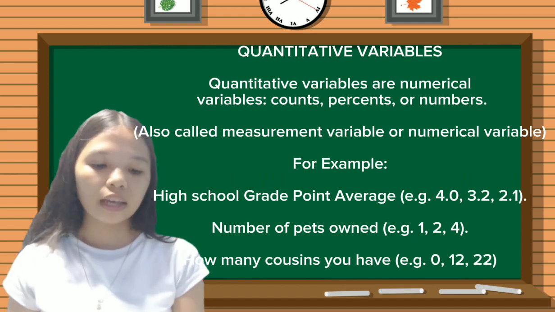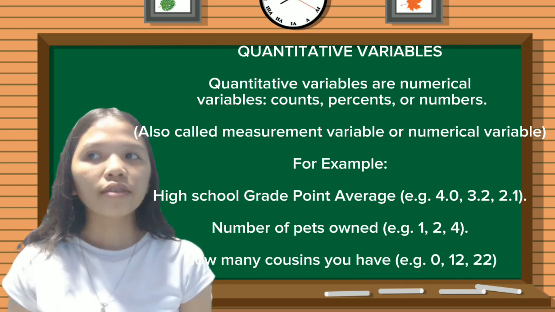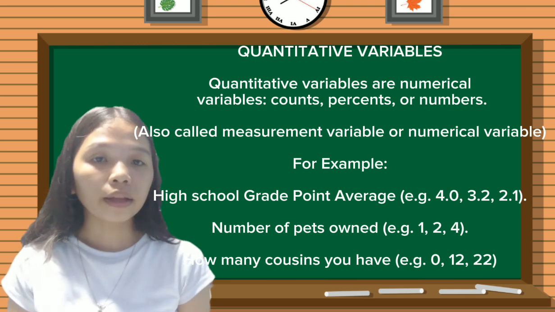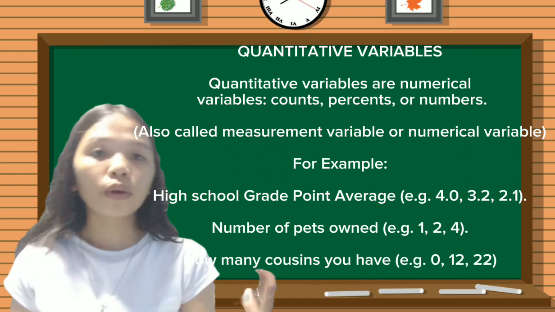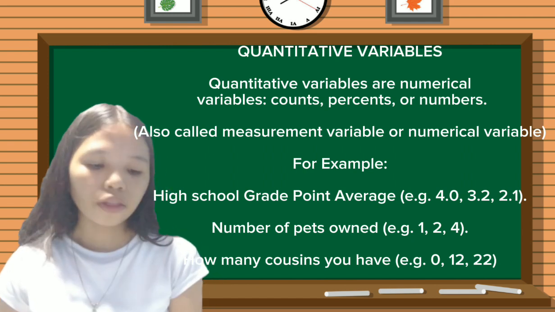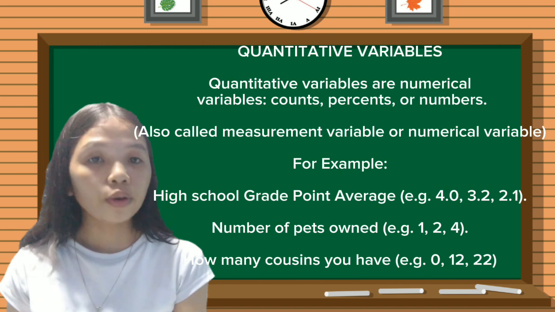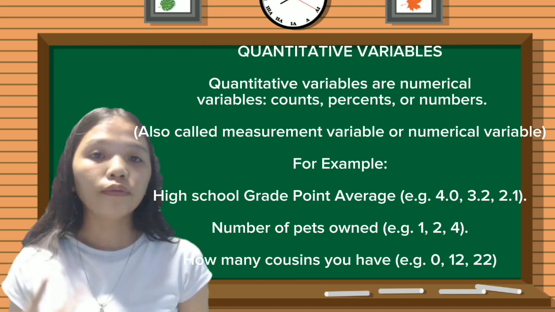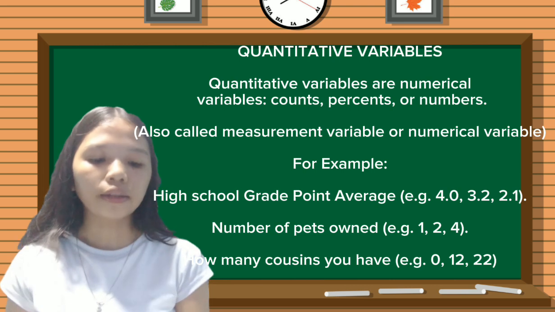Another example is the number of pets owned. For example, you own 2 pets, 4 pets, or 1 pet. And another is how many cousins do you have? For example, you have 2 cousins, 4 cousins, or 0 cousins.